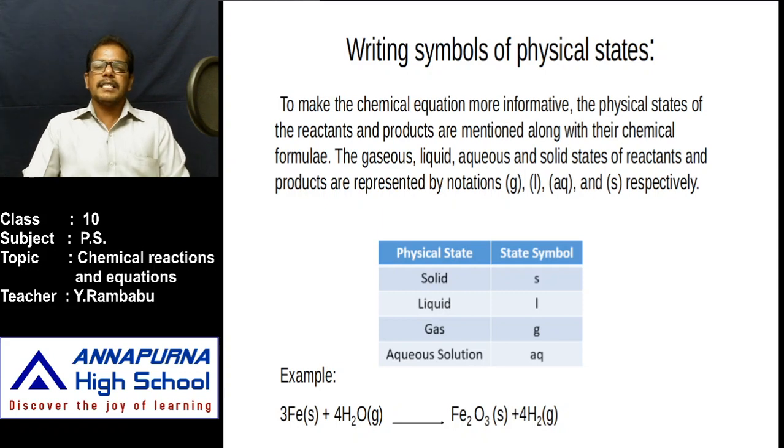Then what is this catalyst? A catalyst is a substance which promotes or alters the rate of reaction. The catalyst doesn't participate in the reaction, but it changes the rate of reaction. In the presence of that catalyst, the reaction may occur slowly or rapidly. That's why we have to mention the catalyst also. Where do you mention the catalyst? Always the catalyst is written above the arrow mark, which means 'gives rise to'.